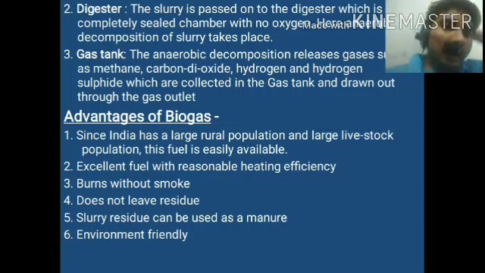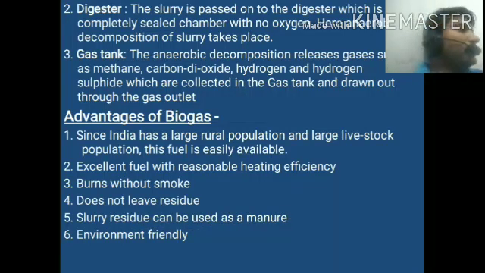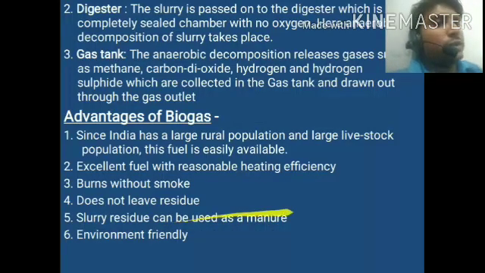For example, coal leaves some residue after burning, but biogas does not produce any residue. Slurry residue can be used as manure. We mix the cow wastage, cow dung, animal dung, and all the vegetable wastage, and that is called slurry, and the slurry wastage is used as manure.